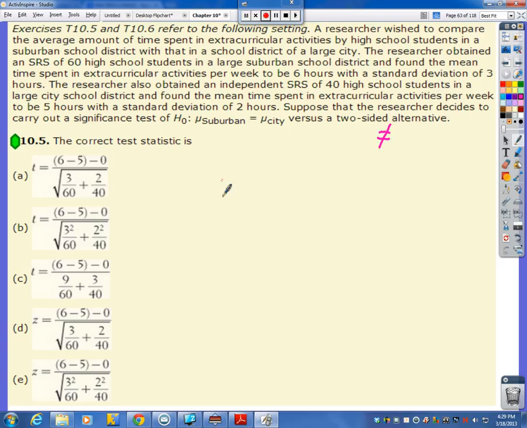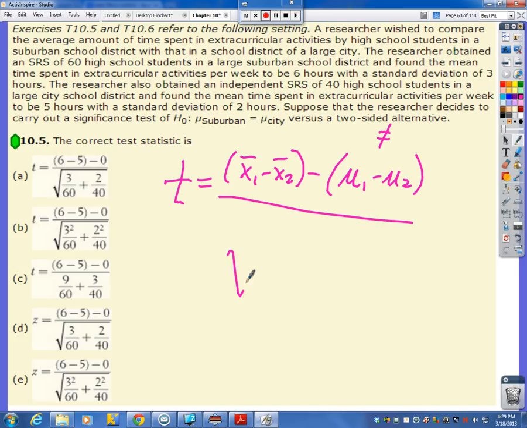The correct test statistic. So typically we would do t equals x1 bar minus x2 bar minus mu1 minus mu2 over the square root of s1 squared over n1 plus s2 squared over n2.